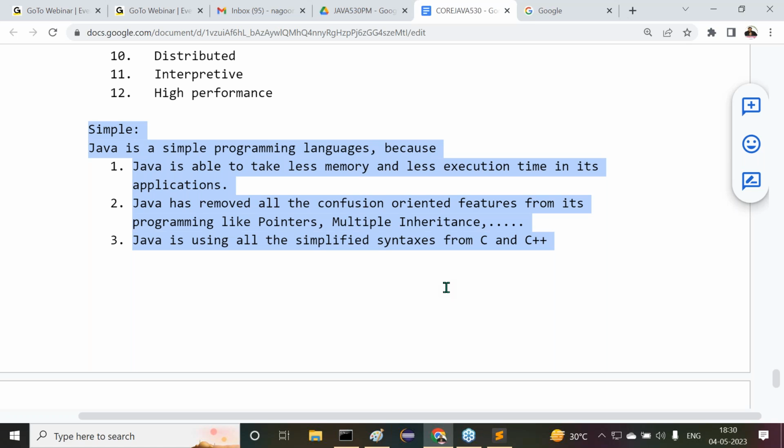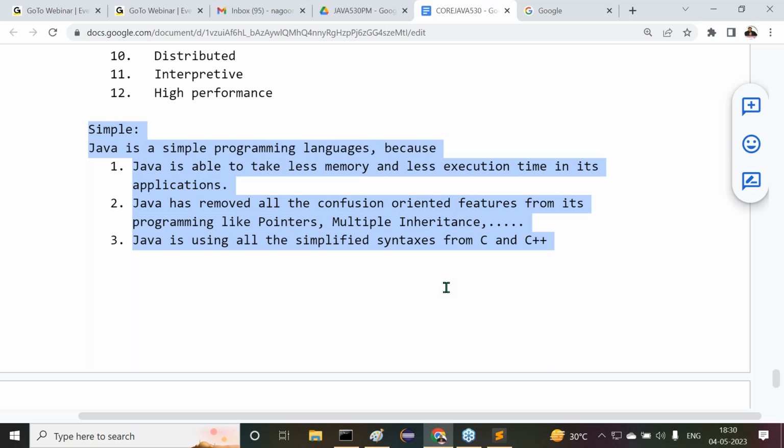Here we don't have any standard criteria to check whether a programming language is simple or not. We don't have any third party certification for giving a simple programming language certificate. No third party vendor is available to give a simple programming language certificate for any programming language. No particular criteria to decide whether a programming language is simple or not. Sir, are all of you getting it or not? We don't have any particular criteria.